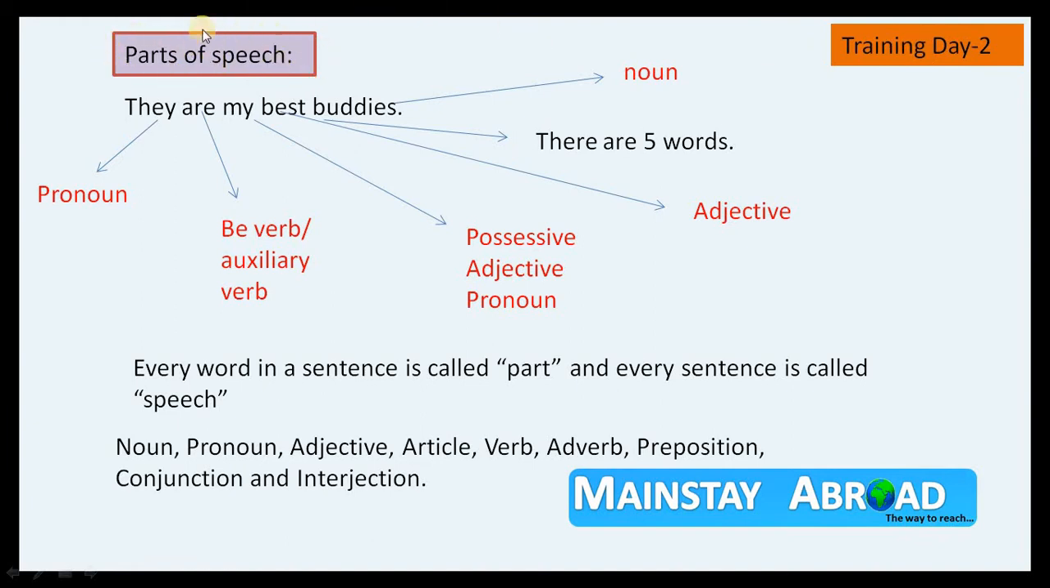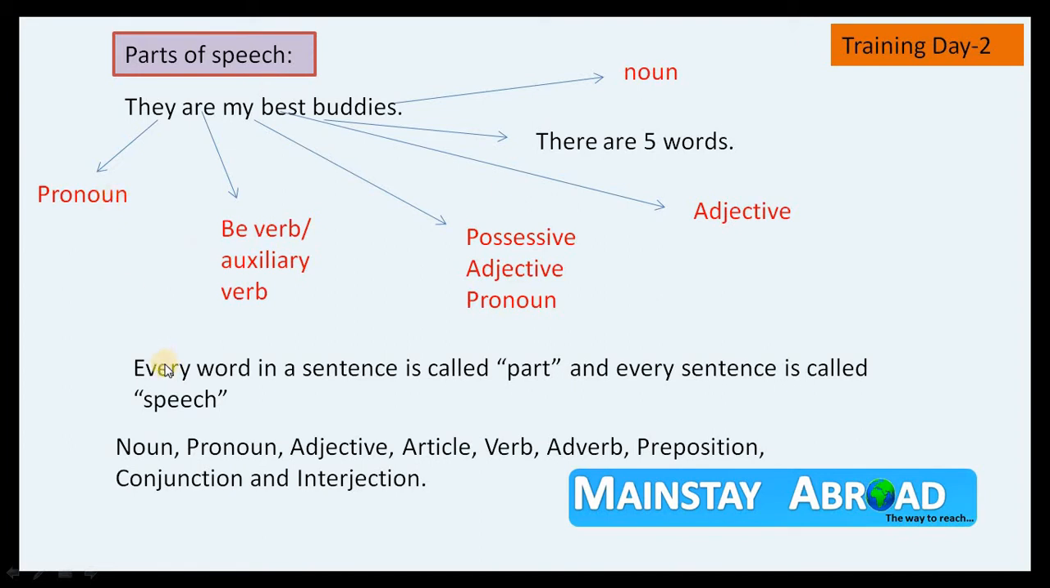So how can we understand parts of speech? They are my best buddies. This is one sentence, grammatically written, and it has a specific meaning. Now notice there are 5 words. They is a pronoun, are is a be verb and auxiliary verb, my is a possessive adjective pronoun, best is an adjective, and buddies means noun. So these are the grammatical terms: noun, adjective, possessive adjective, be verb, auxiliary verb, and pronoun.